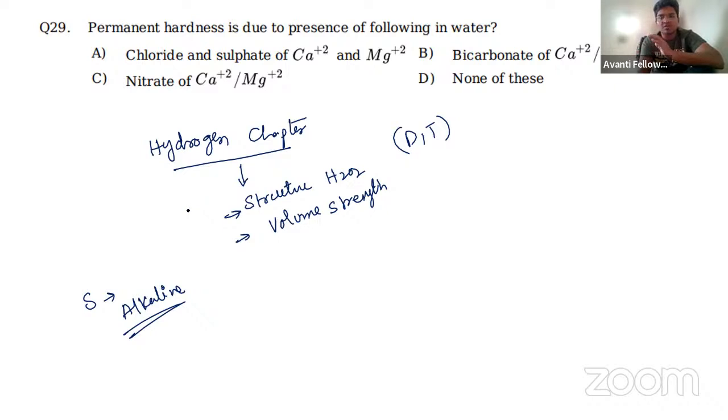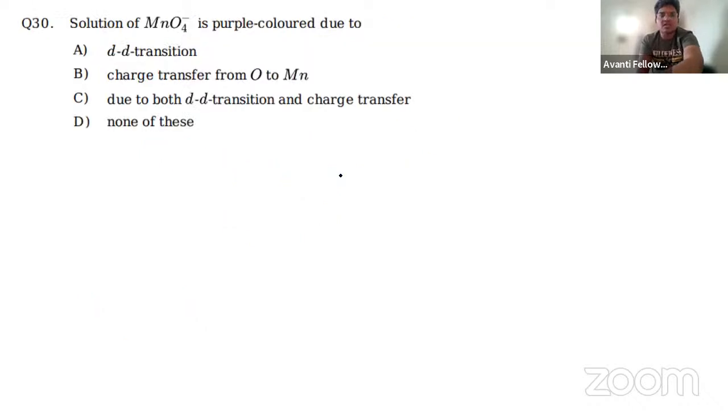But for permanent hardness, you require other things to remove it, like adding washing soda. So remember, permanent hardness is because of chlorides and sulfates of calcium and magnesium. Highly powerful. This question is also important for your JEE Mains examination.